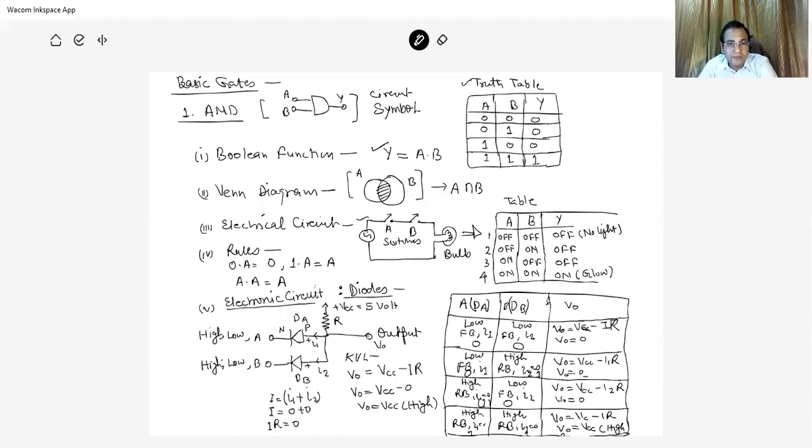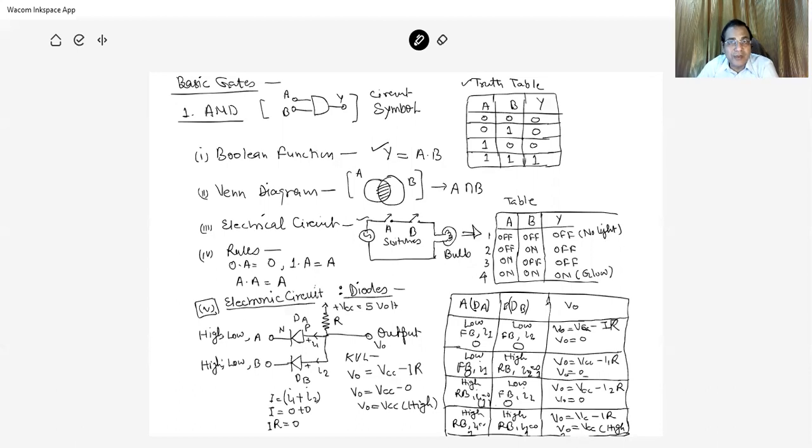The Boolean rules are 0 dot A is 0, 1 dot A is A, A dot A is A. And the most important part here for the undergraduate classes is the discussion of the AND gate on the basis of an electronic circuit.